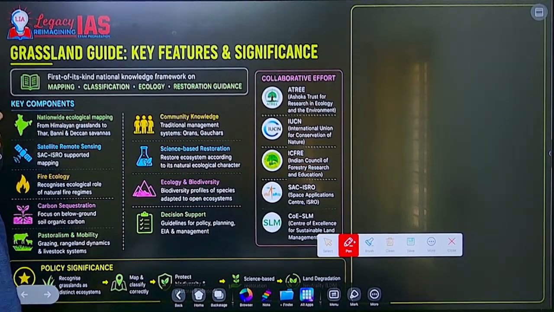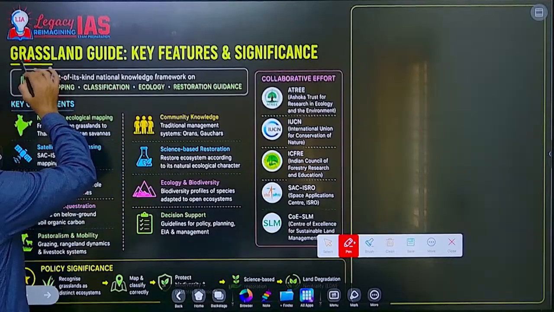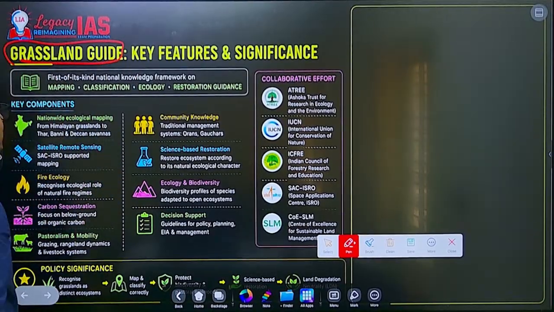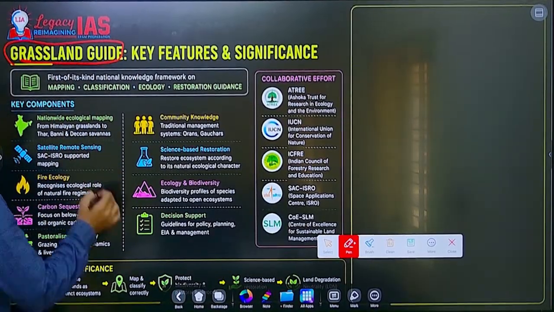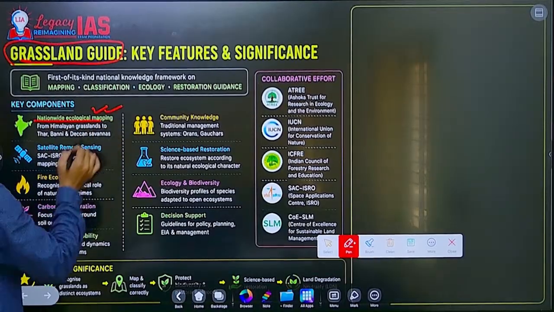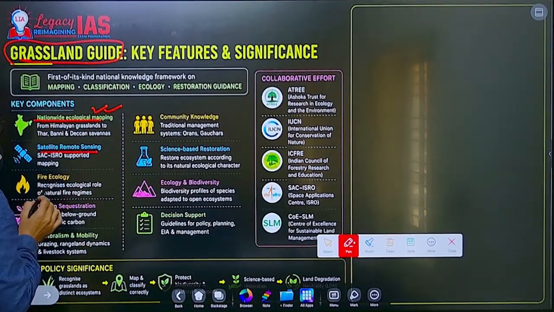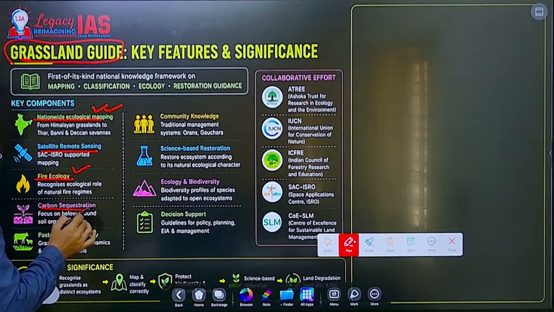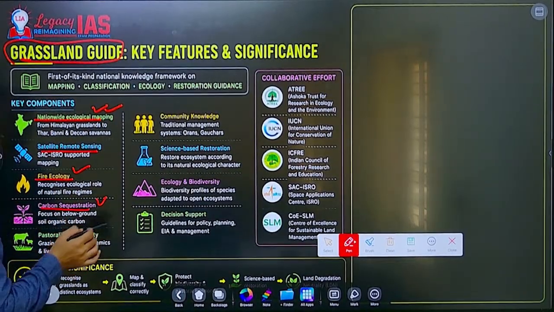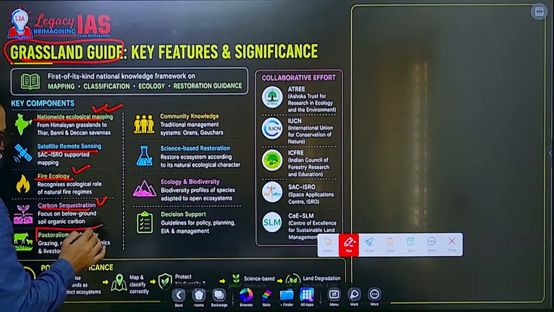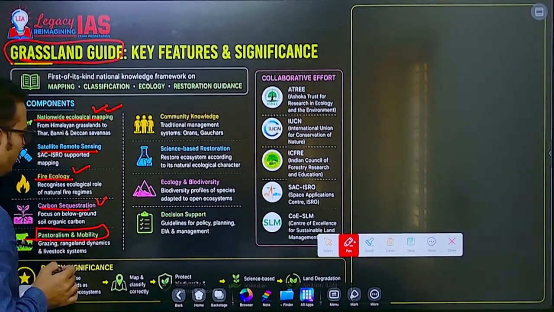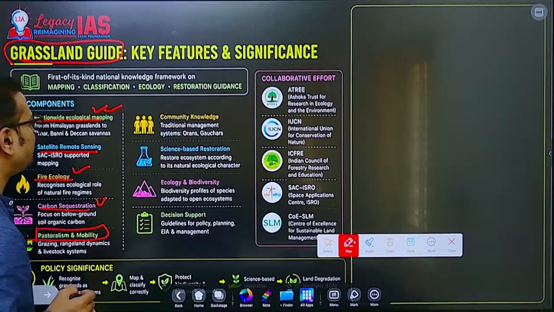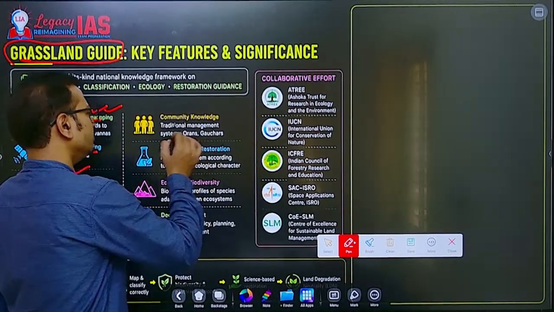Key features of the Grassland Guide that was announced at Ulaanbaatar, COP 17 of UNCCD: Nationwide ecological mapping will be carried out, satellite remote sensing will be used, fire ecology will be understood, and carbon sequestration will be ensured through conservation of these ecosystems. Pastoralism and mobility for grazing livestock will be ensured.